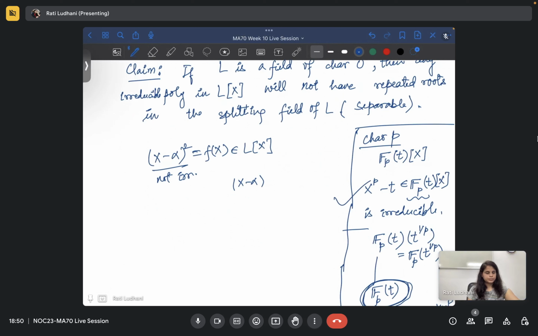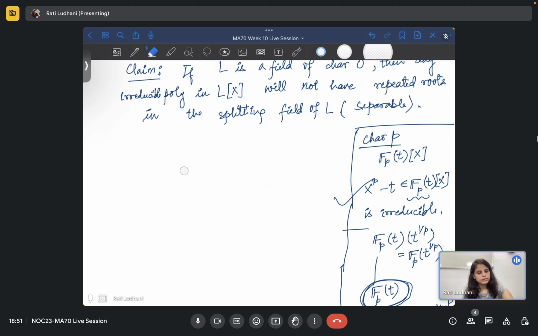Okay, great. So now let's stick to characteristic 0. So what can happen? You start with the polynomial f in L[x], which is irreducible.